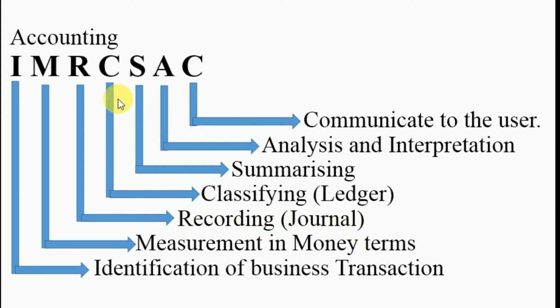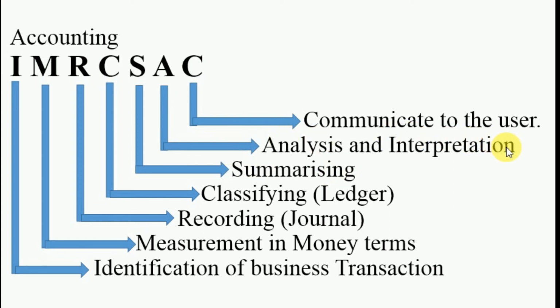C denotes classifying the transactions into different accounts, and S denotes summarizing the business transactions or the activities of a business. A denotes analyzing and interpretation.